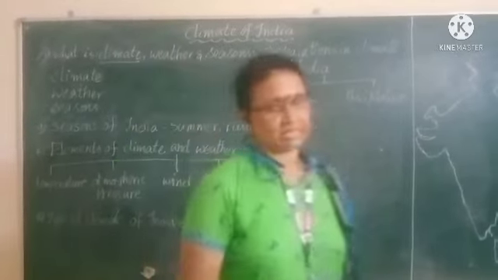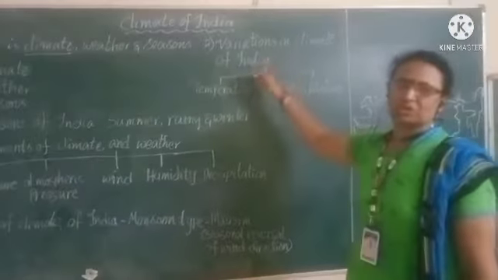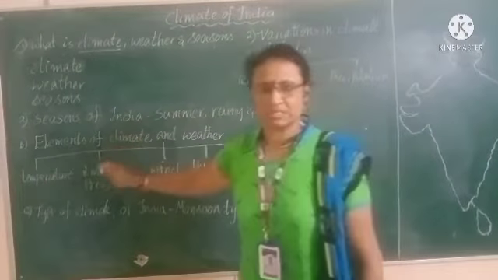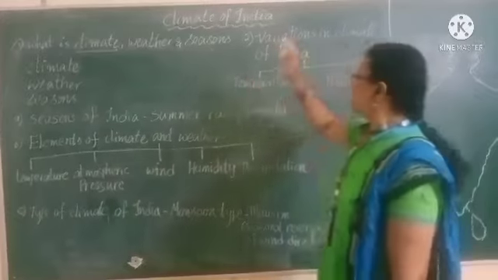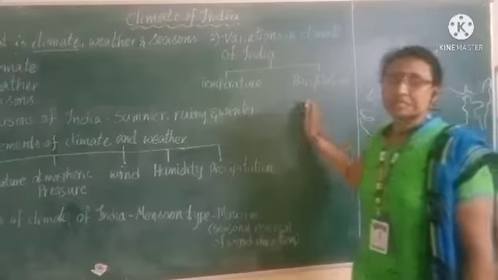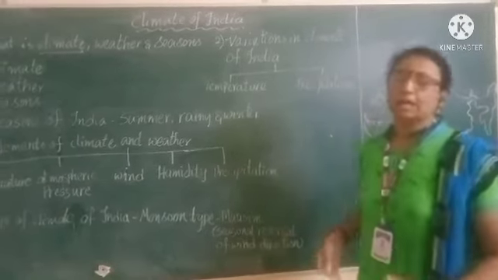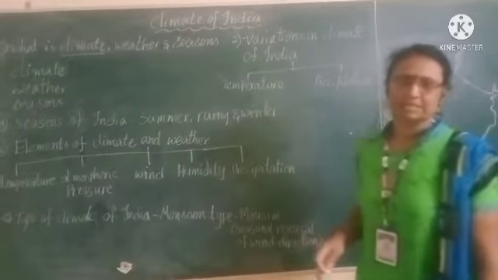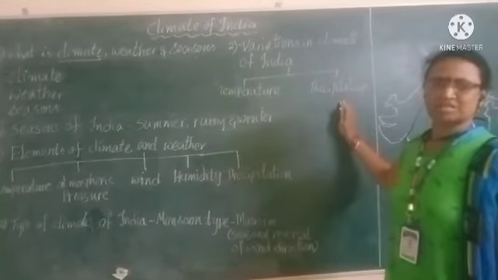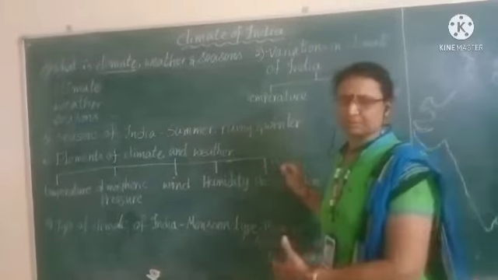Okay. Now let us see the next important concept, variations in climate of India. Though the elements of climate and weather are the same, we can observe variations in the climate of India. So let us observe these variations. Variations means changes, differences. Let us observe these differences or changes by taking two examples, that is temperature and precipitation.